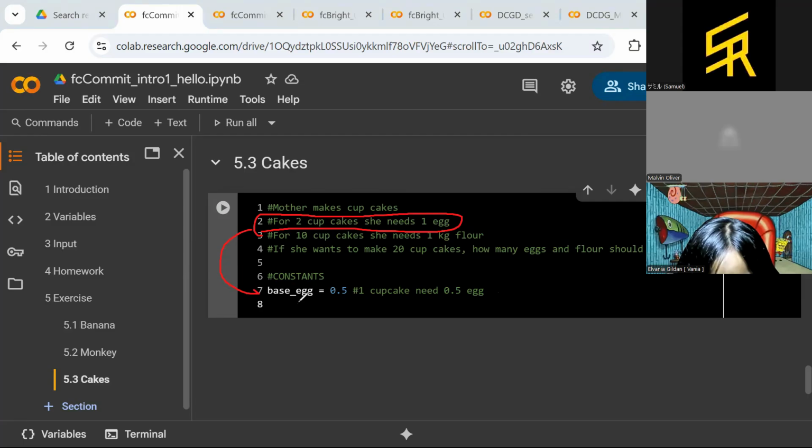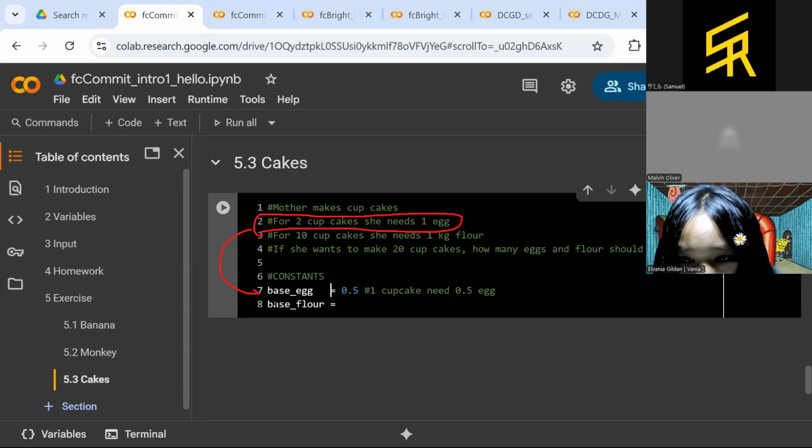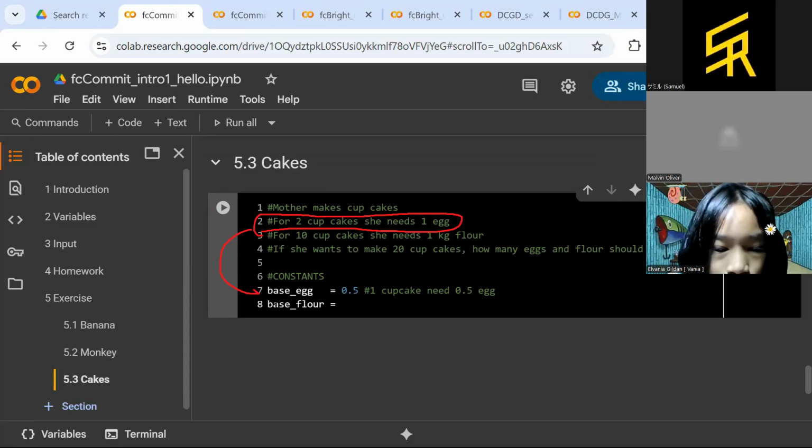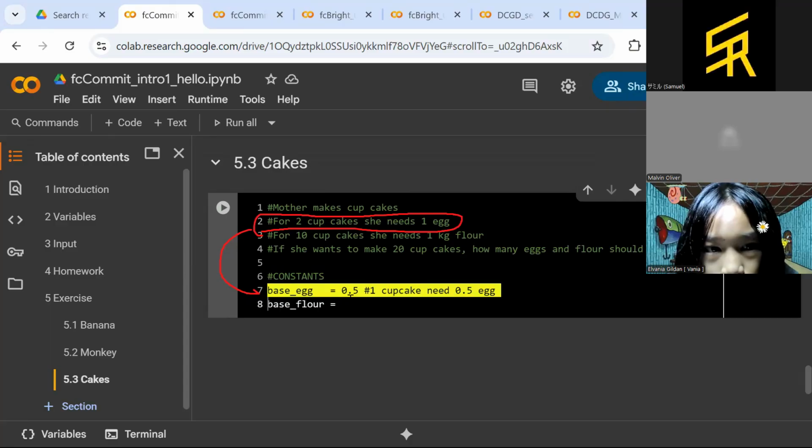So Fania, you can type on my screen here, and then you can continue with the base of flour. For the rest, if you want to type, you are also welcome. And I suggest you put this kind of remark here, to indicate the objective of every part below the remark. So this is the constant. It means that the 2 is the constant.